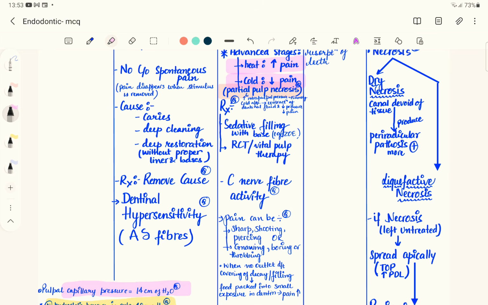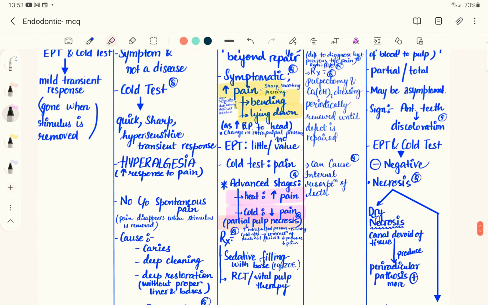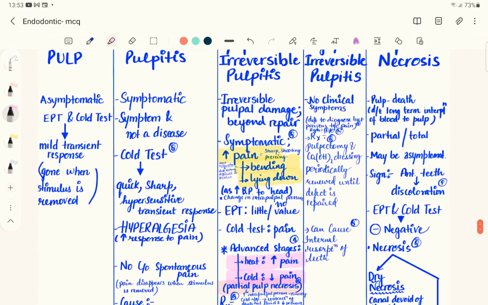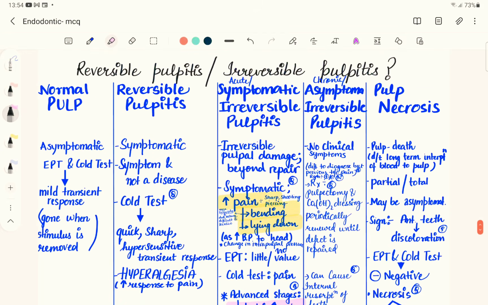So treatment of reversible pulpitis is a sedative filling or a new restoration. Basically we have to give a thick base, while on the other hand, in irreversible pulpitis, there is irreversible damage to the pulp beyond repair. If we talk about symptomatic irreversible pulpitis, the patient will have pain on bending or lying down.